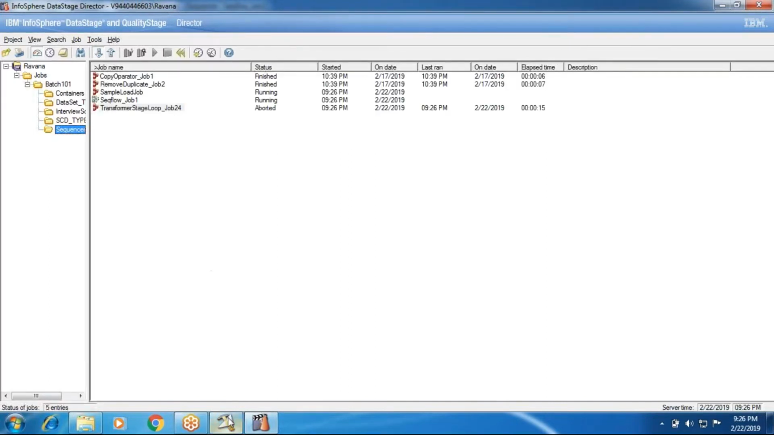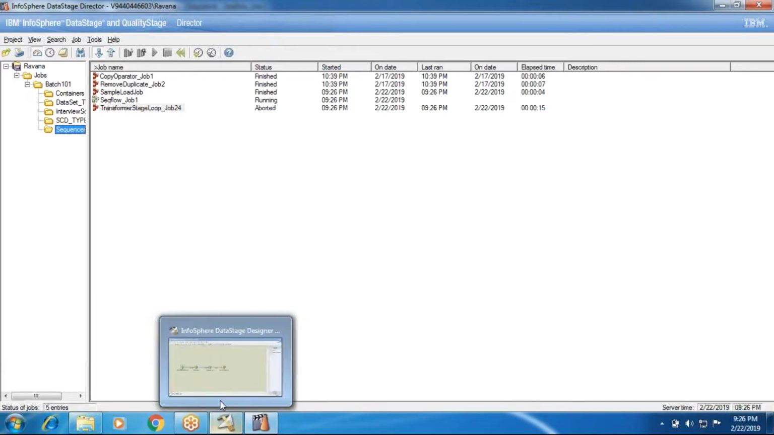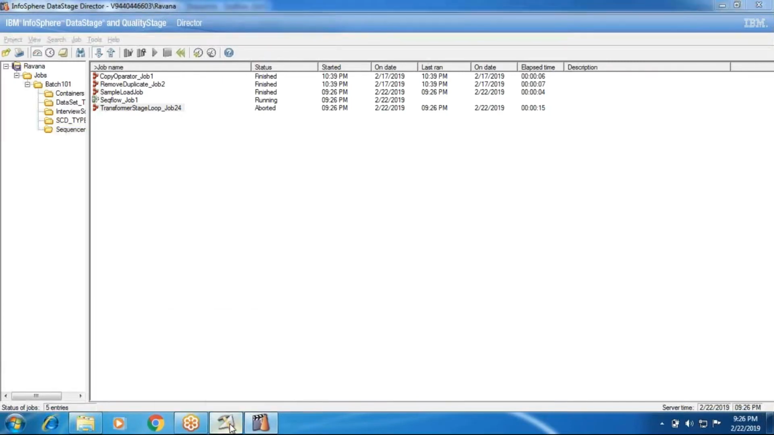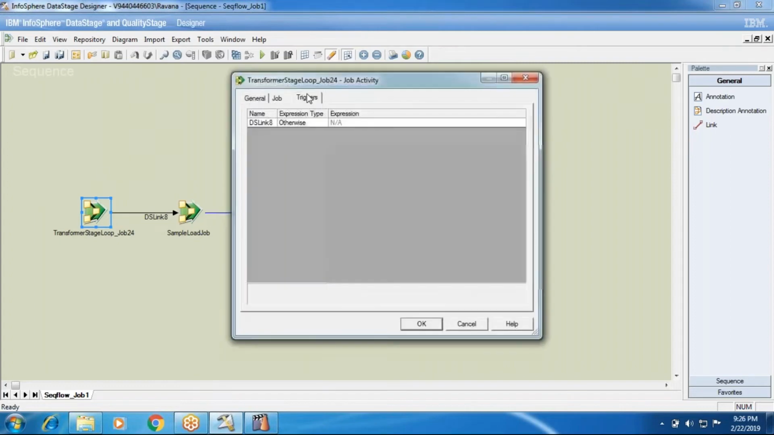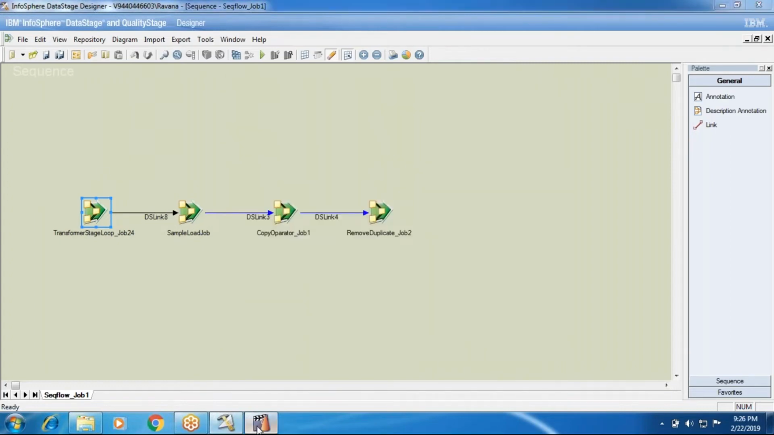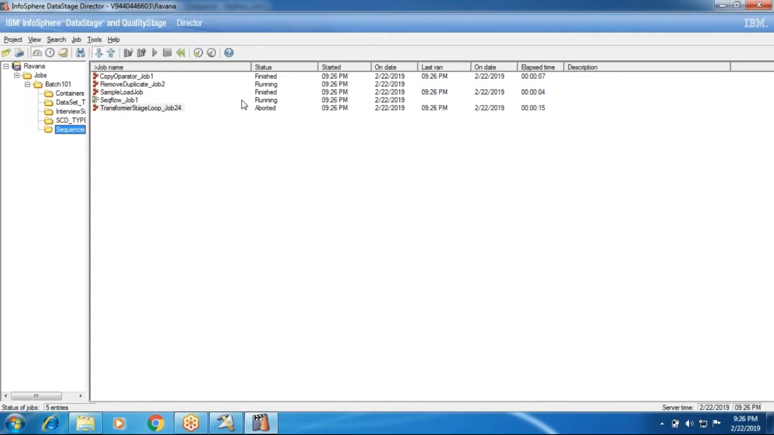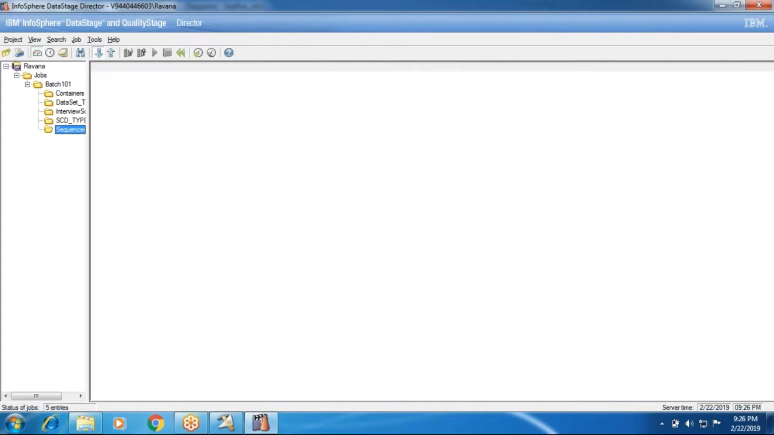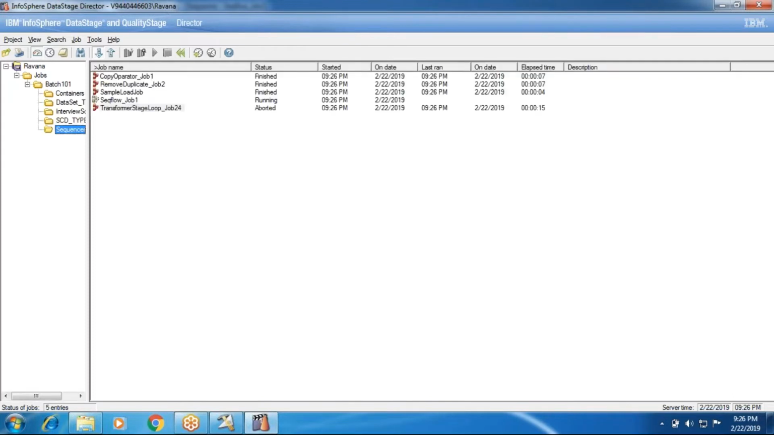It is going on. But what is the trigger condition I have given? I'll just check. It should not run, right? I gave otherwise. Okay, fine, no problem. That is the reason it is running. Otherwise and unconditional are both the same, only the runtime will be different. It is showing finished; see the log.